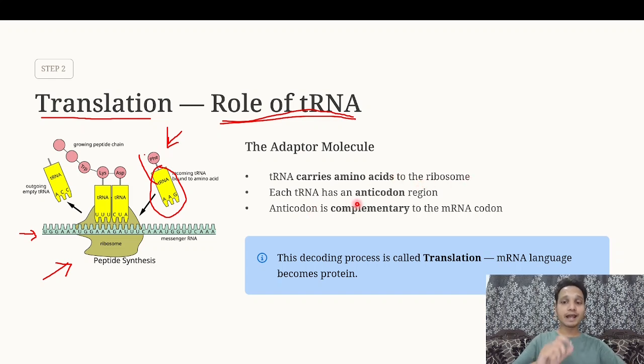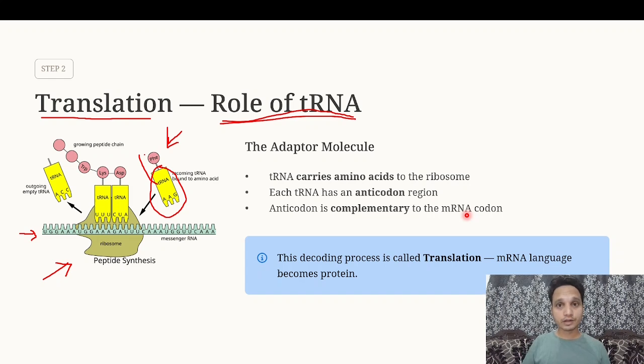Each tRNA has an anticodon region, as you can see in the diagram itself. So it can actually check which amino acid needs to be placed into the growing amino acid chain. The anticodon is complementary to the mRNA codon. That is again a very important point to know: mRNA contains codons and tRNA contains anticodons.